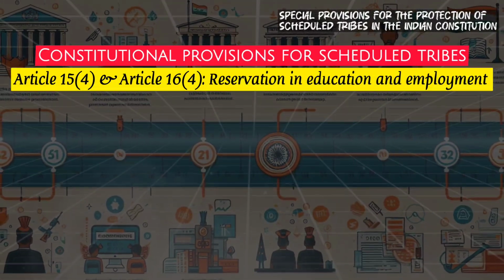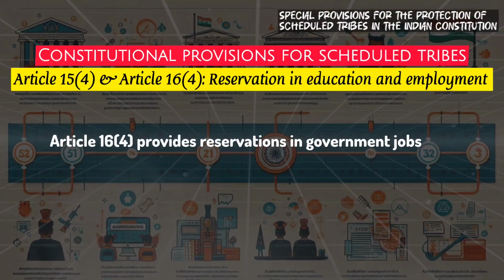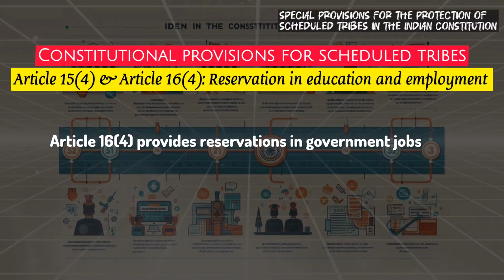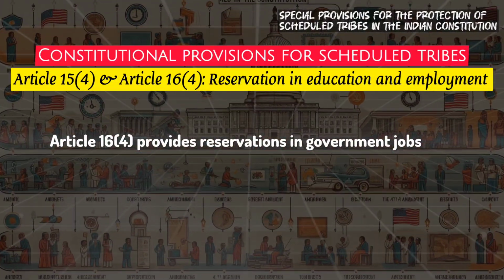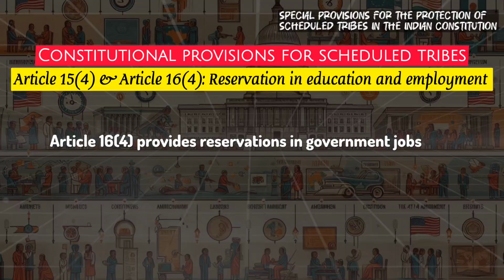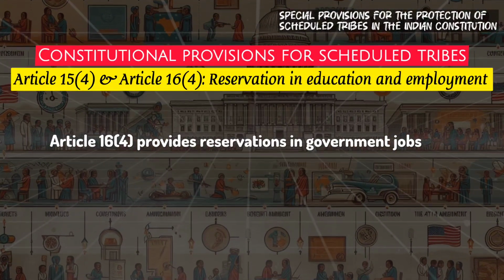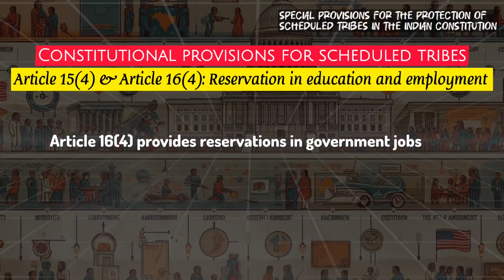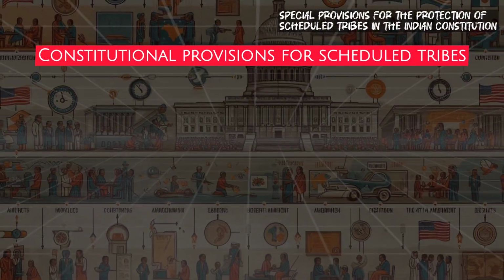socio-economic status. Article 16.4 provides for reservations in government jobs for those who belong to backward classes, including scheduled tribes. These provisions ensure that scheduled tribes are represented in the public sector and have the opportunity to secure employment based on their qualifications despite their historical disadvantages.